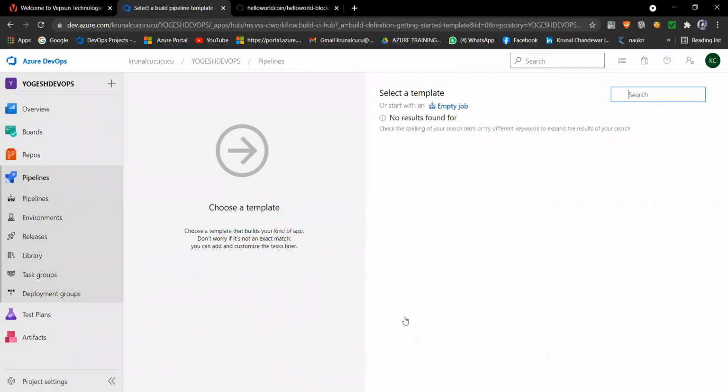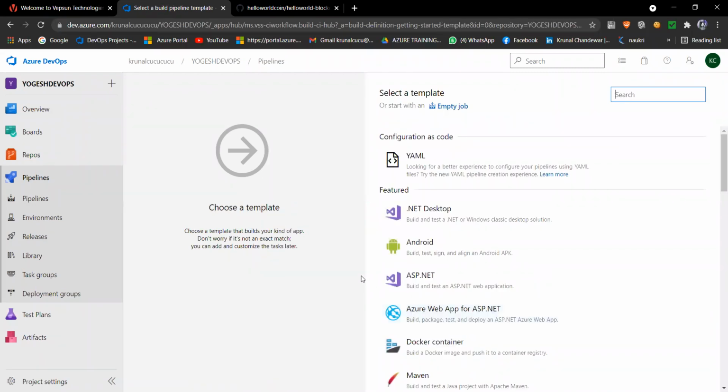So it will take our code, and our project is a Maven project. Initially, when I gave you the demo of this classical pipeline, I went with the empty project.